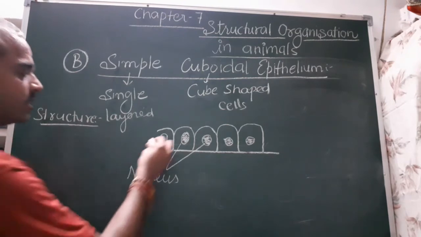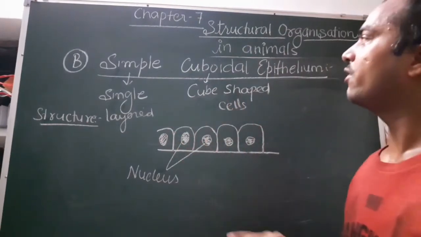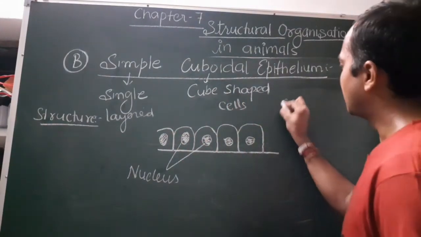Now we will talk about the location where these type of cuboidal cells are present. Occurrence.